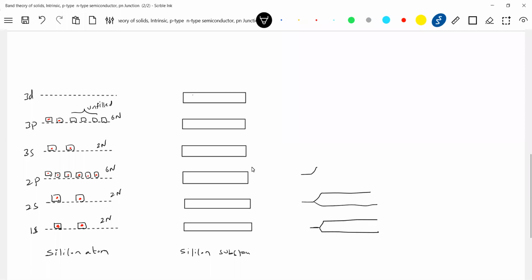If there are only two silicon atoms, though we never see only two silicon atoms in practice; usually it will be a crystal lattice structure. This third diagram is just to make students think.